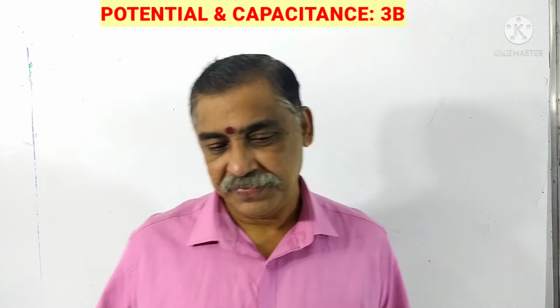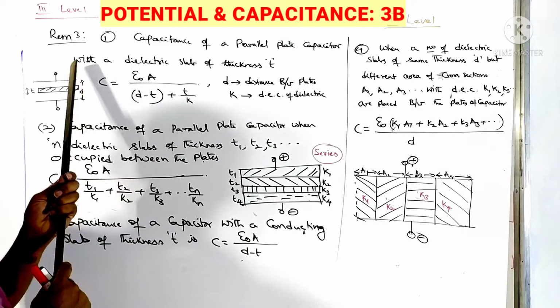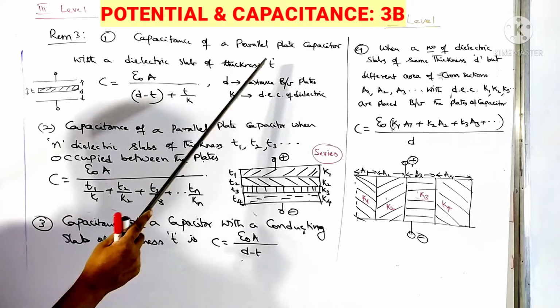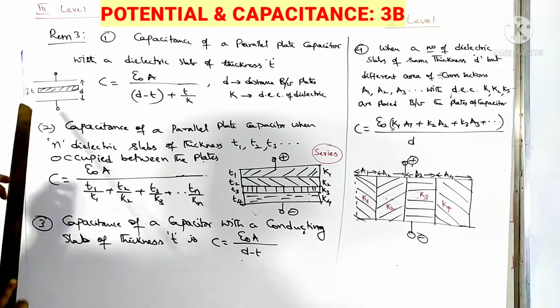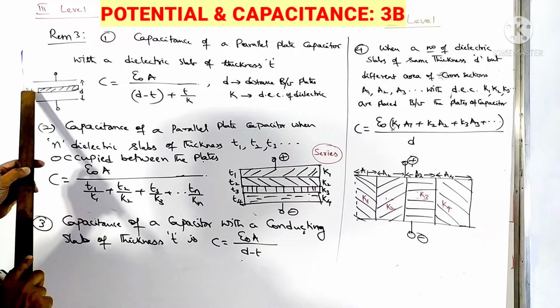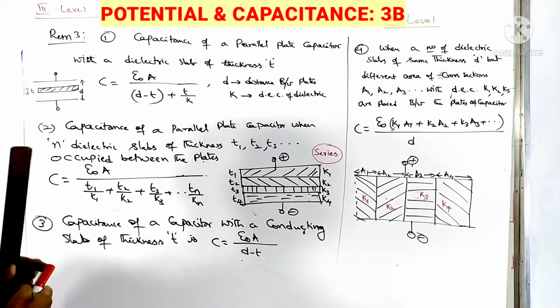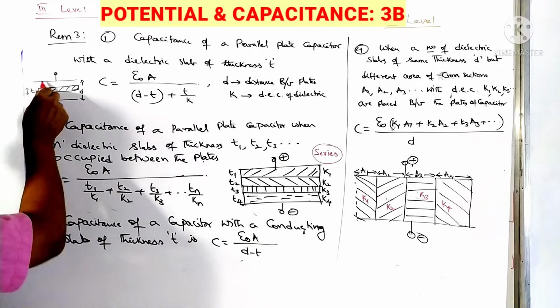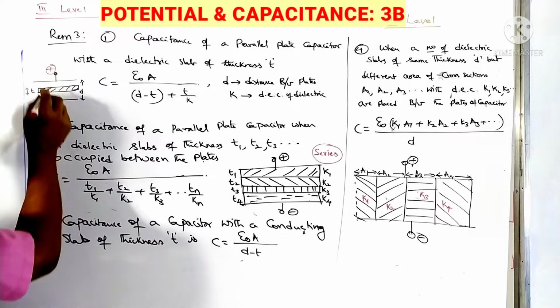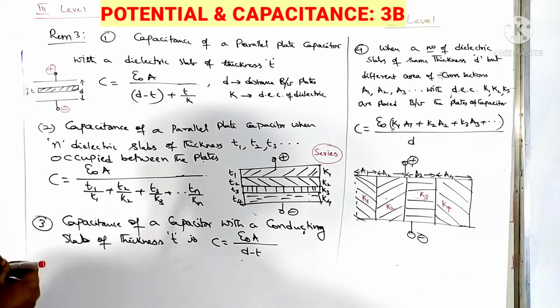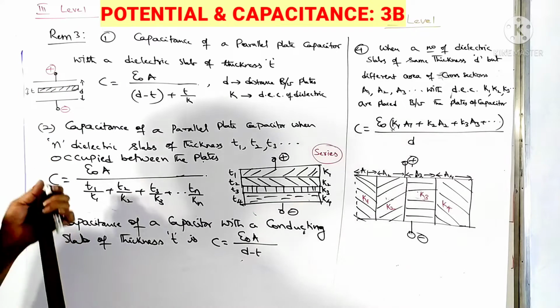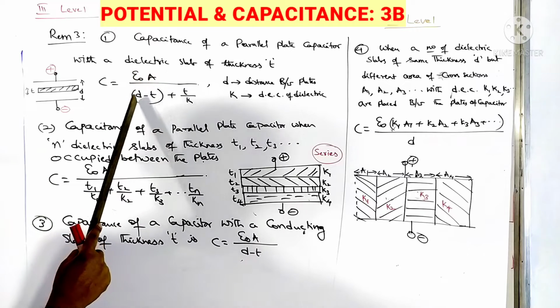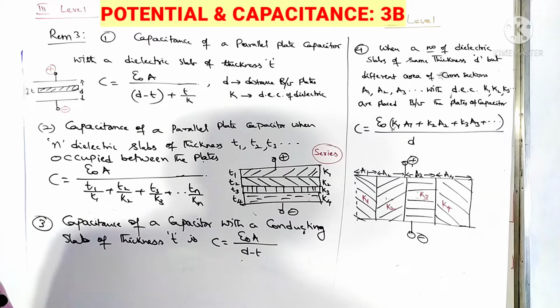Let us see. Capacitance of a parallel plate capacitor with a dielectric slab of thickness t. So if you place a dielectric material of thickness t between the plates of the capacitor, so these are the two plates of the capacitor. Let us think this is connected to the positive terminal, this is the negative terminal. Then what is the capacity? C is equal to epsilon naught A divided by d minus t plus t by K.